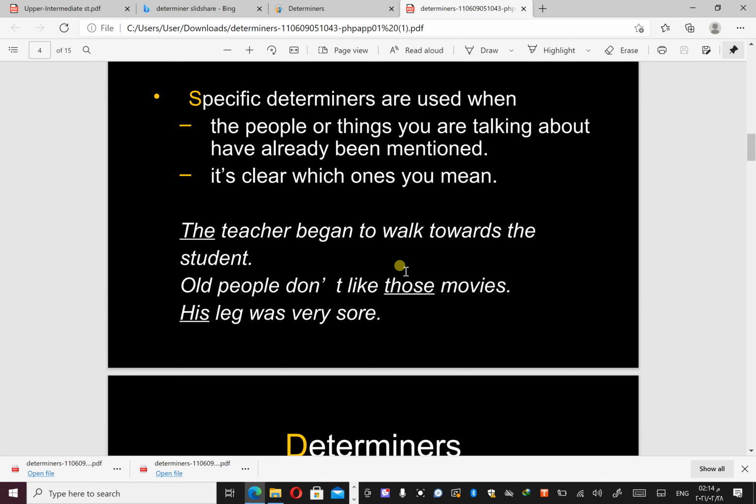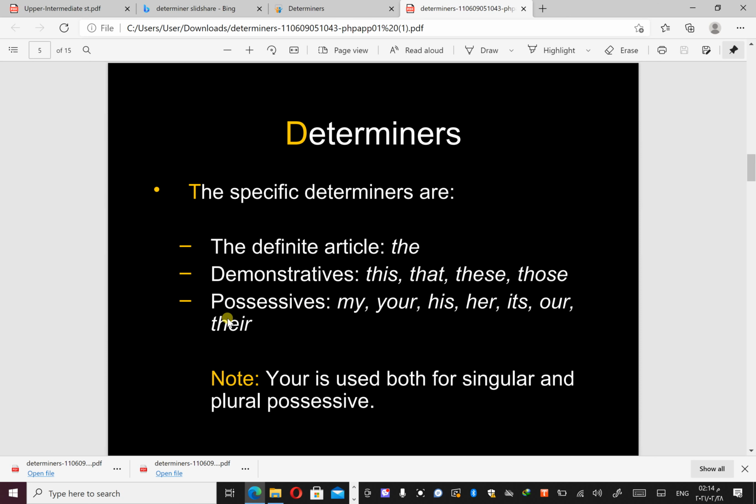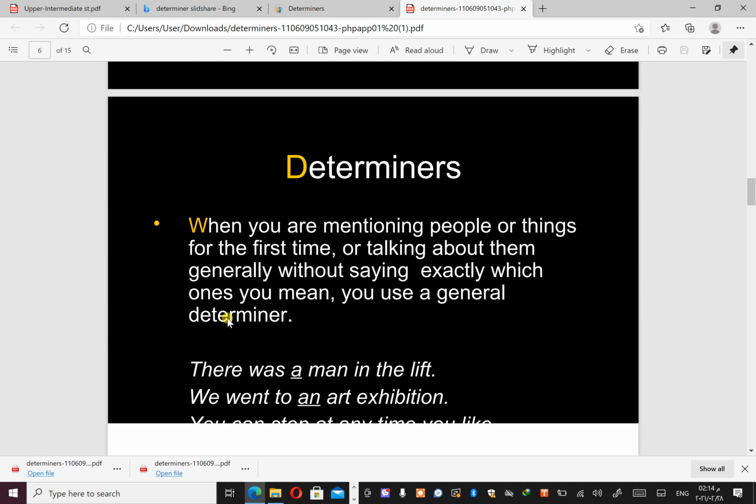So we already know from the context which movies, maybe horror movies, maybe action movies, who knows. This depends on the context of speaking or writing. Like his leg was very sore. Of course, we cannot just mention it at the beginning of the context. No, we understand from the context which leg we are talking about.